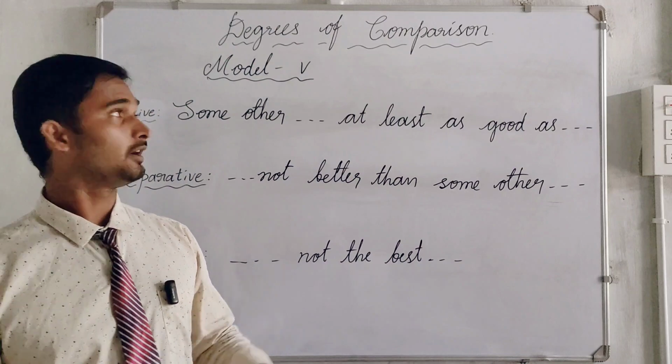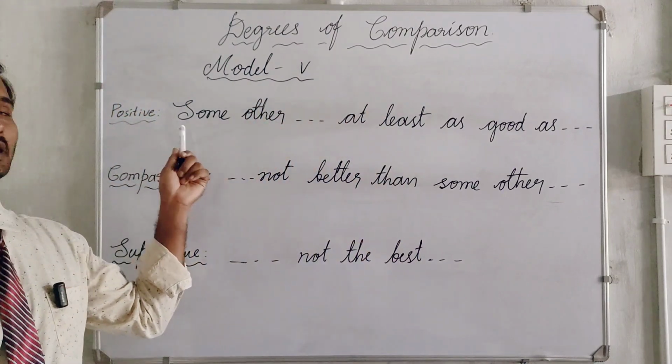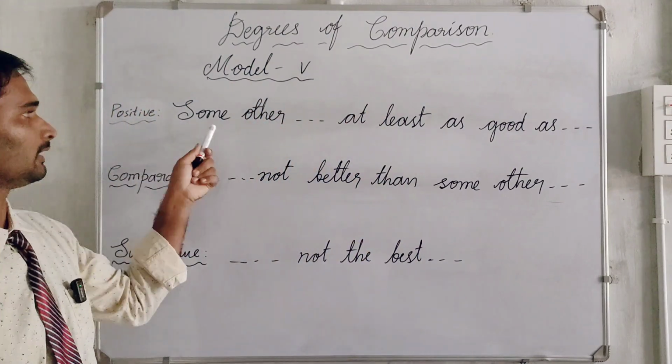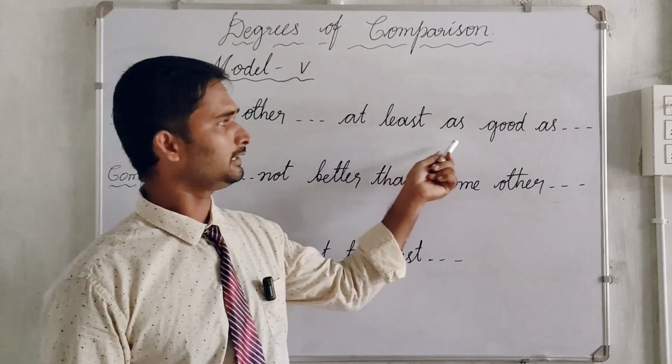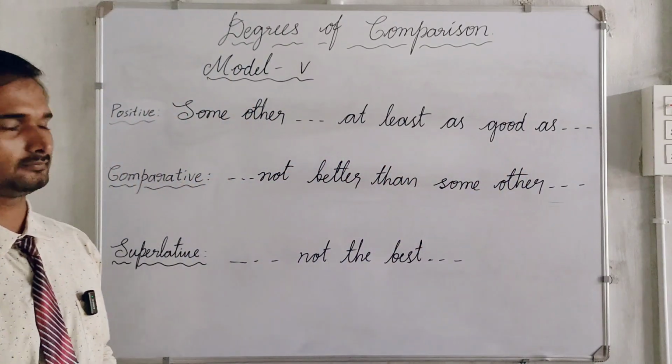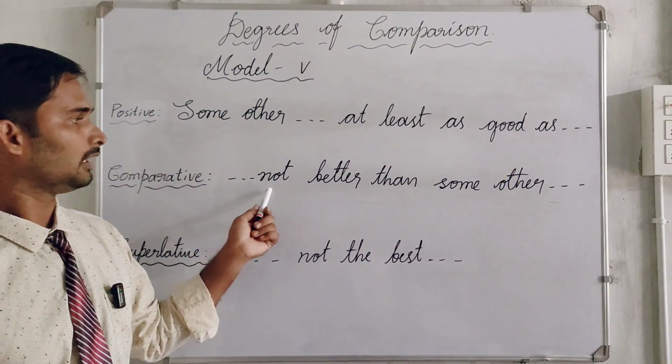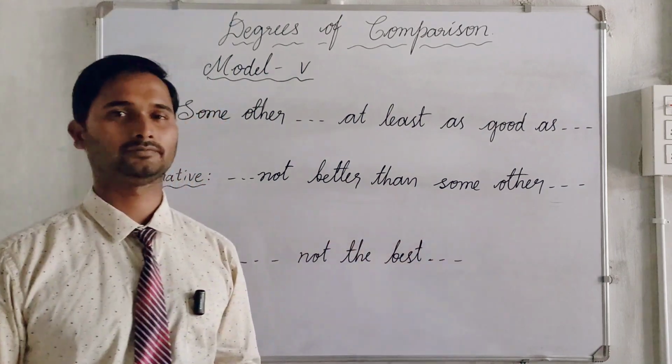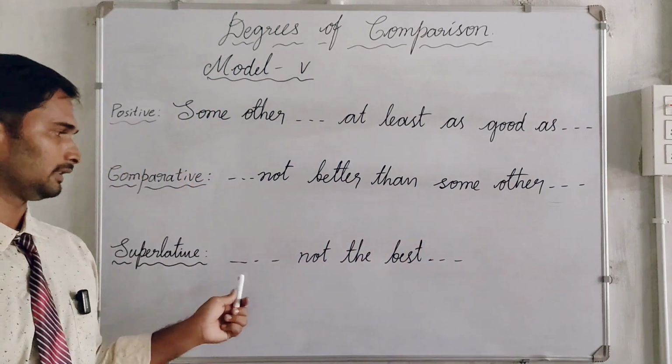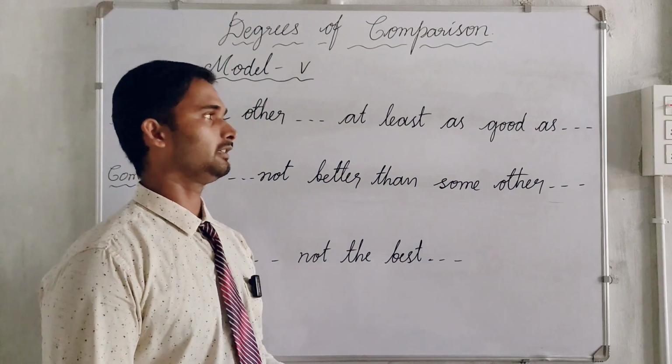Degrees of comparison. Model number 5. Let us see the key points or hints. Positive: some other, at least as good as. Comparative: not better than, some other. Superlative: not the best.